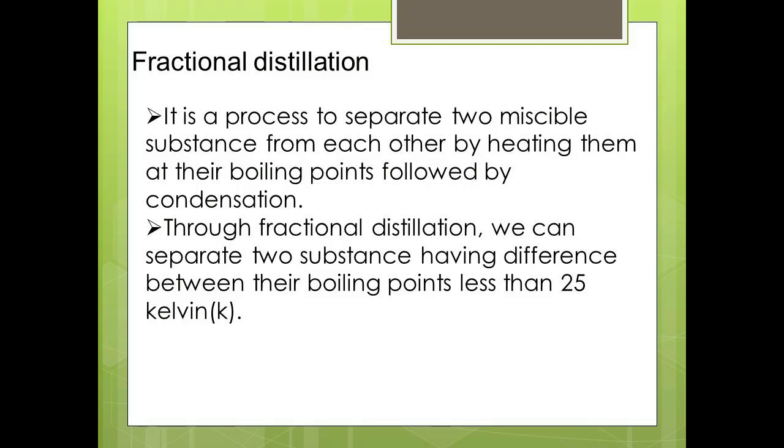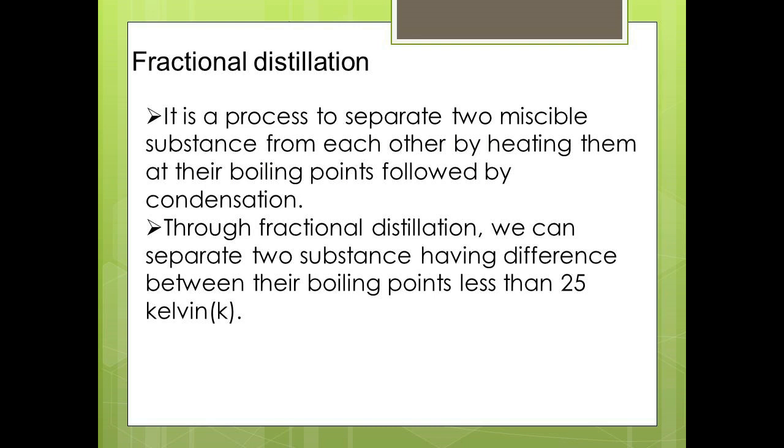Now we'll see the fractional distillation process. It is a process to separate two miscible substances from each other by heating them at their boiling points, followed by condensation. Through fractional distillation, we can separate two substances having a difference between their boiling points of less than 25 Kelvin.